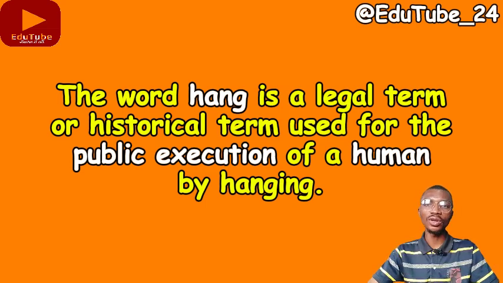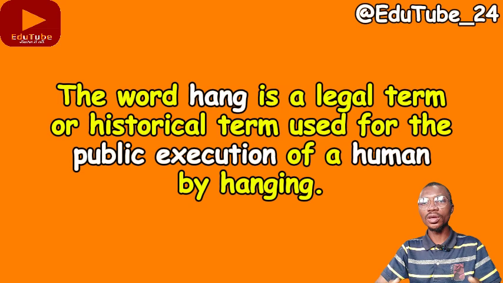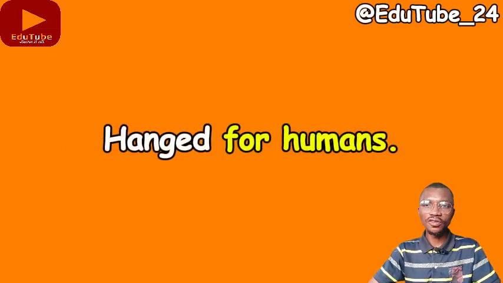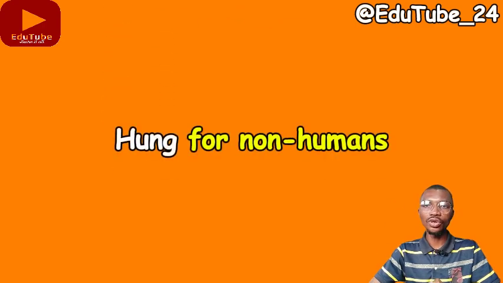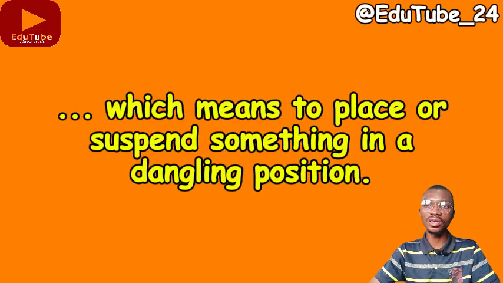Now you might want to ask, what about animals? Yes, we also use hung for animals, because we don't publicly execute an animal. So as we said, hang in its base form is used in a legal term or in a historic context of the public execution of a person. Exclusively we use hanged for humans, and hung for non-humans, meaning that we place something somewhere from where it will be dangling.